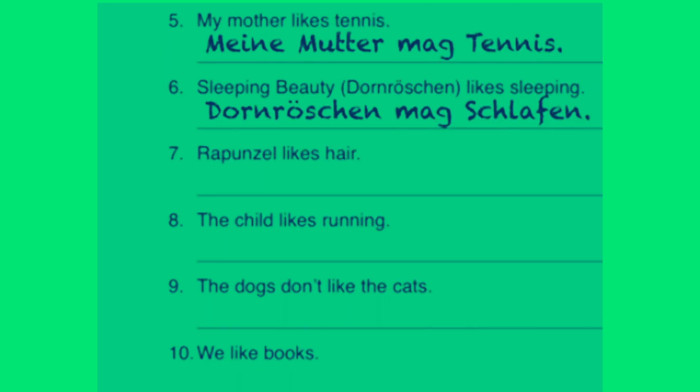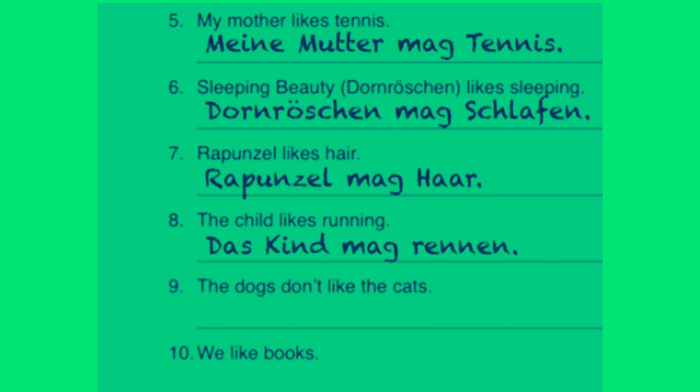In Nummer 7, Rapunzel is our subject, and so we have to use the er/sie/es form again. So we say, Rapunzel mag Haar. Rapunzel likes hair. Nummer 8. The child likes running. Das Kind is the German word for the child. Rennen is the verb that we use to run. So we would say here, Das Kind mag rennen.